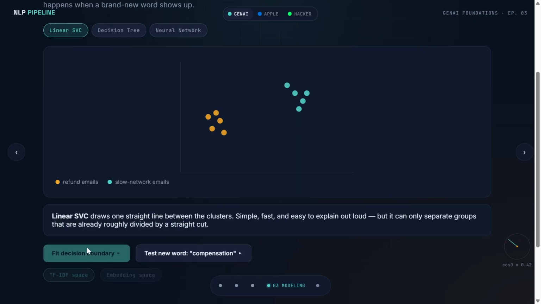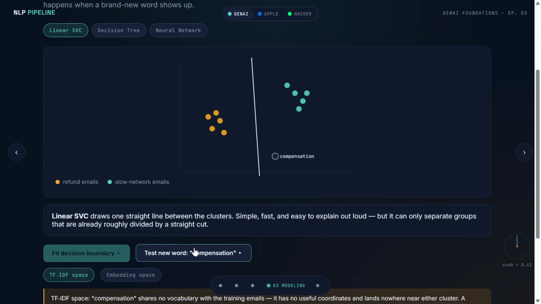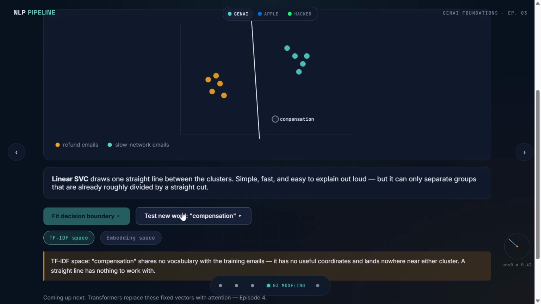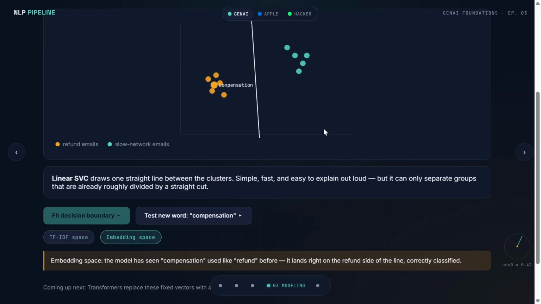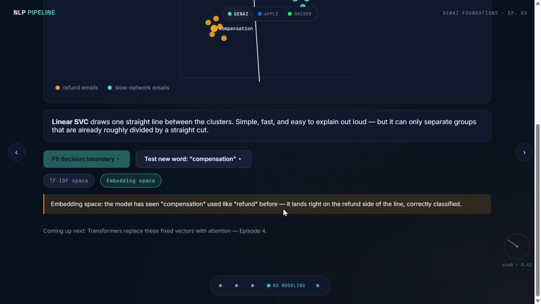For example, we have the line: a new word, compensation, has come. In the case of TF-IDF, it is unable to fit anywhere. It is neither refund nor slow speed. But if you use the embedding, it is already converting that compensation into the refund side. So it is able to draw the line very well. The model sees compensation used like refund before. It lands right on the right side of the line, correctly classified.